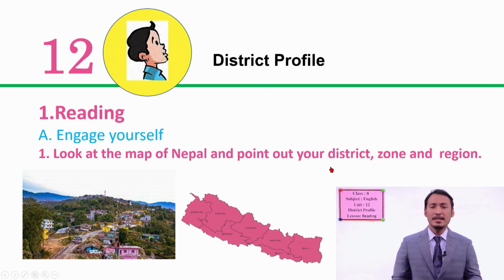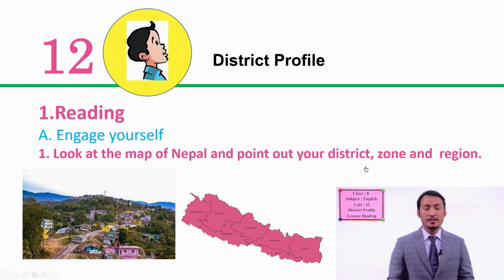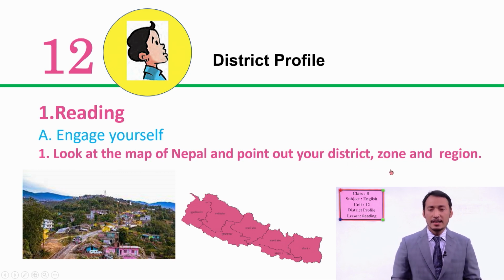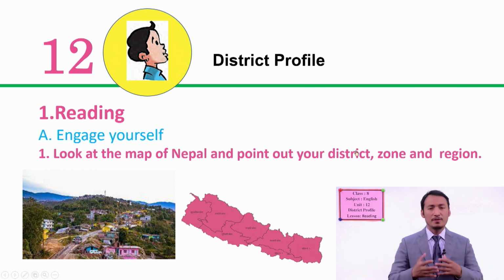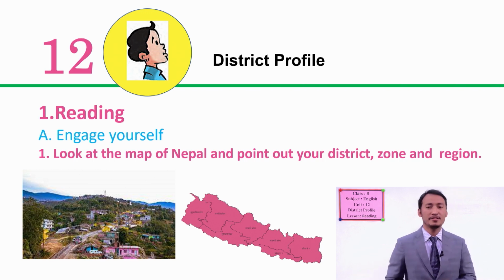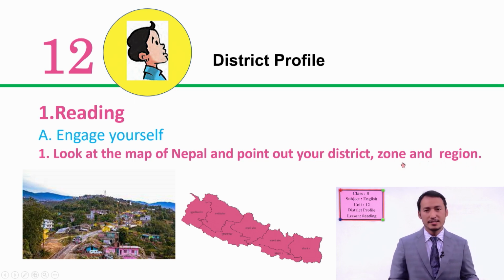Okay, students, let me just remind you, previously before the federal government of Nepal, there was a provision of different geography of Nepal as district, zone and region. We had 14 zones and 5 regions. Now it's a little bit changed.